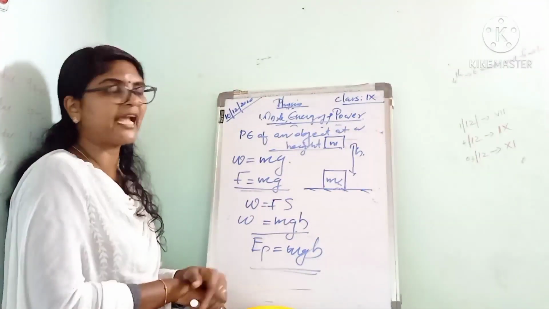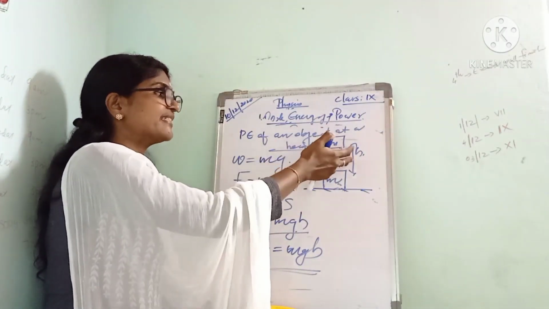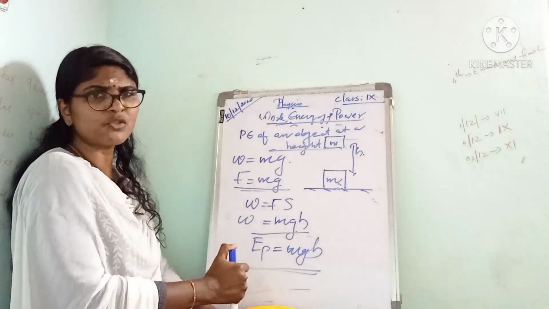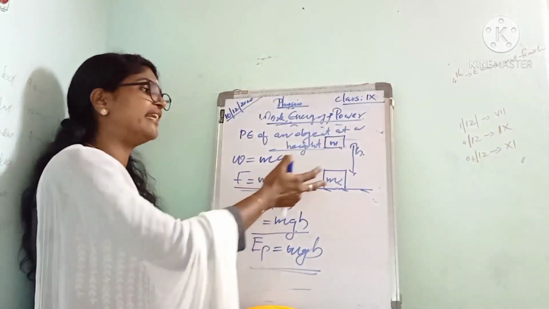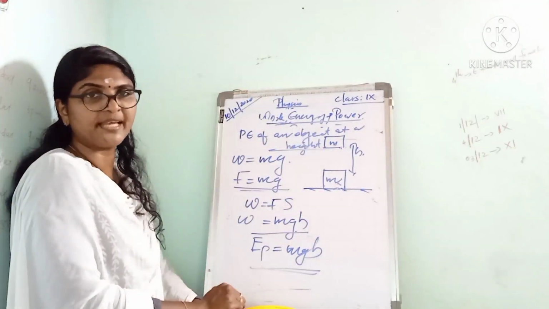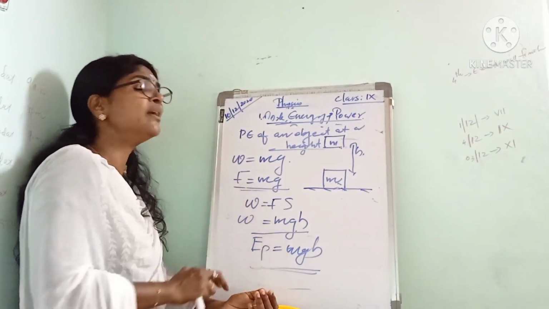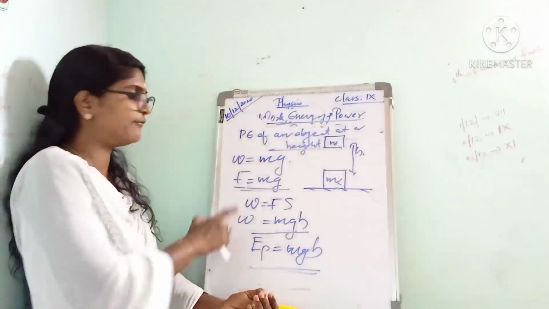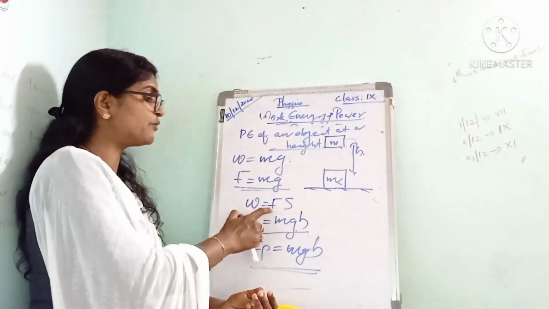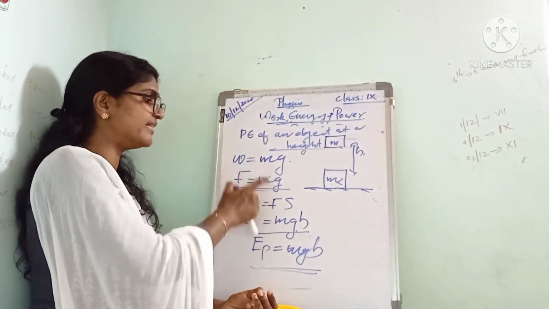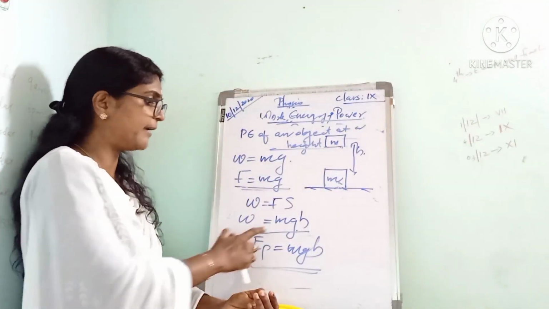For that, we are considering an object of mass m lying on the ground. Next, we have to lift the object through a certain height h. So here we have to apply a force which is equal to its weight. Then only we can lift that object upward. So we can write the expression for work done. This work done is equal to the force required to lift the object, so F can be written as mg. Then what is work done? W is equal to F into S. Then substitute for F and S: instead of F it is mg, and the distance S is actually height h, so mgh.